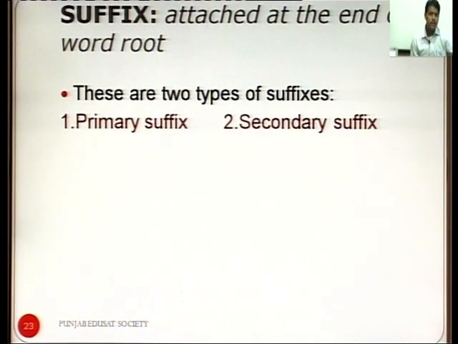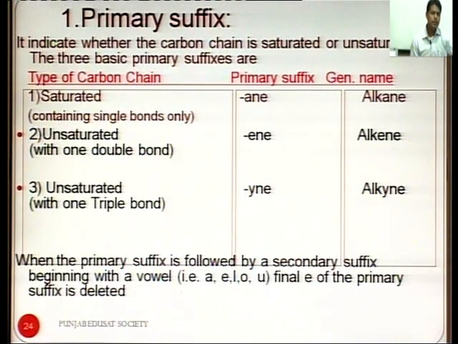Suffix is that part of the name that is attached at the end of the word root. So, the part of the name before the word root is prefix, and the part after the word root is suffix. There are two types of suffixes, primary suffix and secondary suffix. The primary suffix indicates whether the carbon chain is saturated or unsaturated. The three basic primary suffixes are as follows.